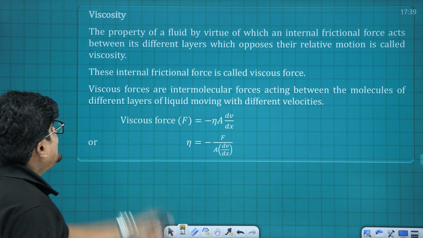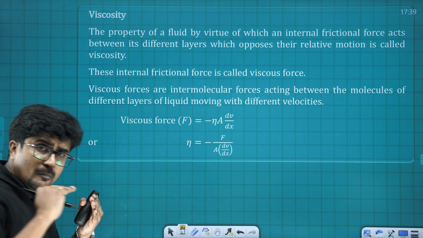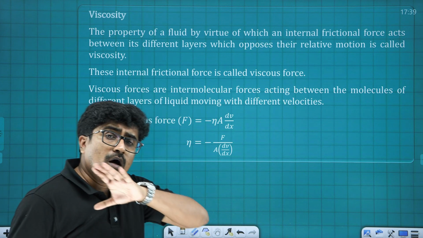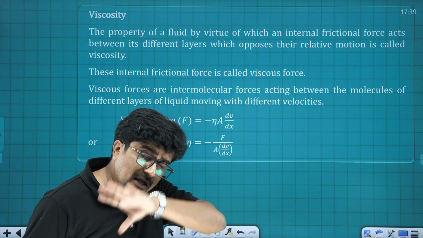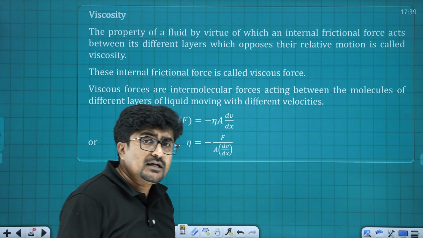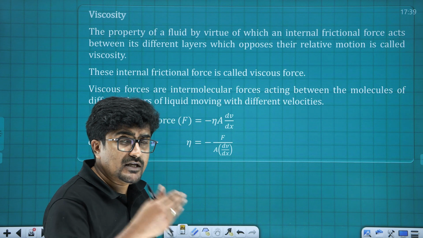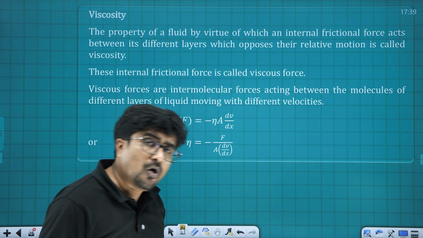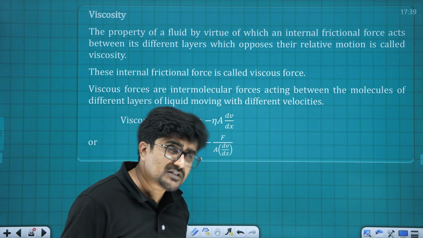Fine. Next is viscosity. Whenever a body moves through a liquid, in other words, whenever a liquid is flowing over another body, there is going to be a force which is similar to that of frictional force between the liquid and the body which is moving, or over the body where the liquid is flowing. That particular force is known as viscous force.